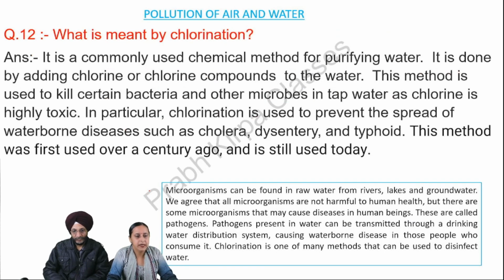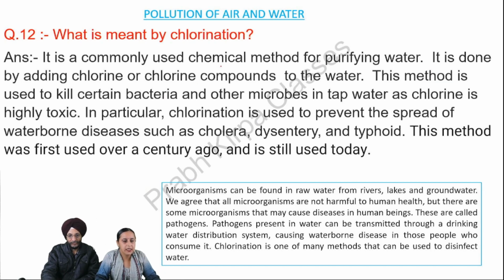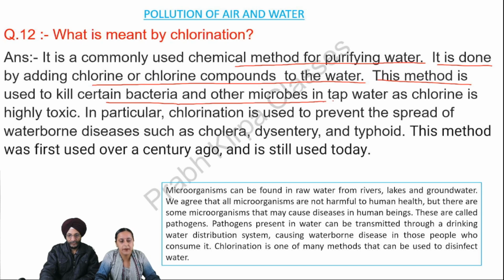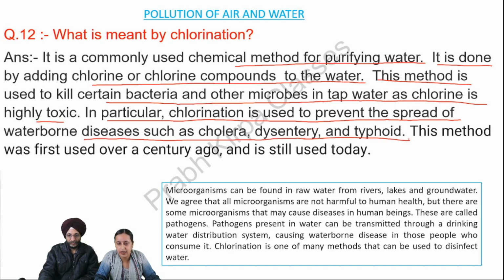Next, what is meant by chlorination? Answer. It is a commonly used chemical method for purifying water. It is done by adding chlorine or chlorine compounds to the water. This method is used to kill certain bacteria and other microbes in tap water as chlorine is highly toxic. In particular, chlorination is used to prevent the spread of waterborne diseases such as cholera, dysentery, and typhoid.